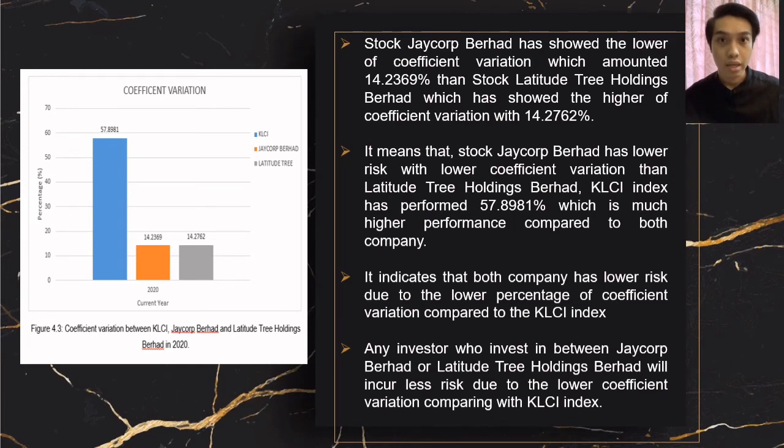KLCI Index has performed 57.8981%, which is much higher than both companies. It indicates that both companies have lower risk due to the lower percentage of coefficient of variation compared to the KLCI Index. Any investor who invests in either Jacob Berhad or Latitude Tree Holdings Berhad will incur less risk due to the lower coefficient of variation compared with the KLCI Index.